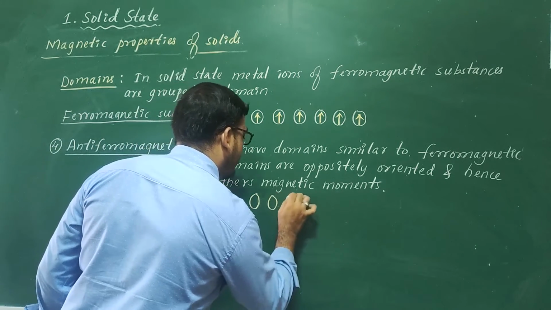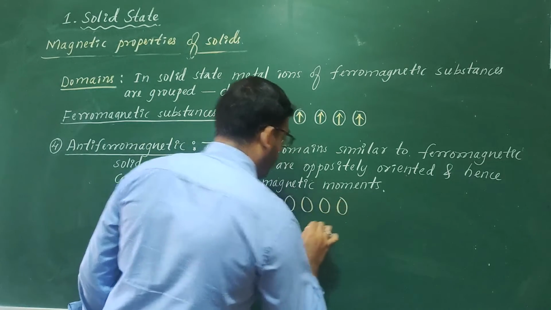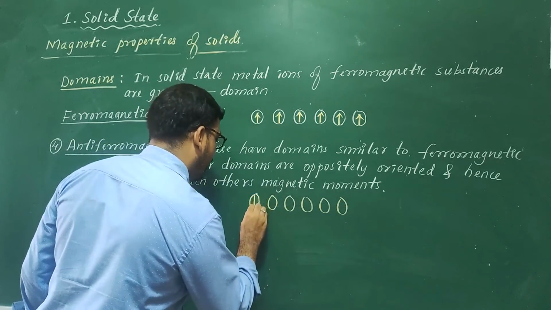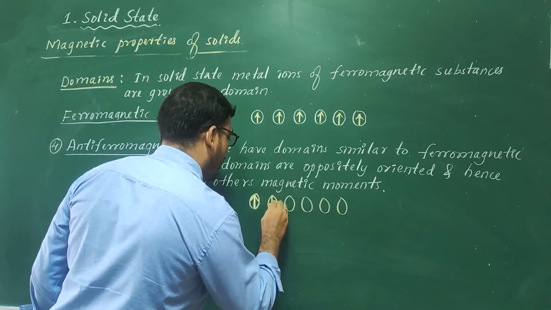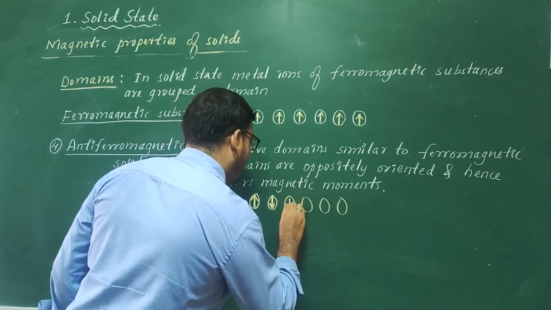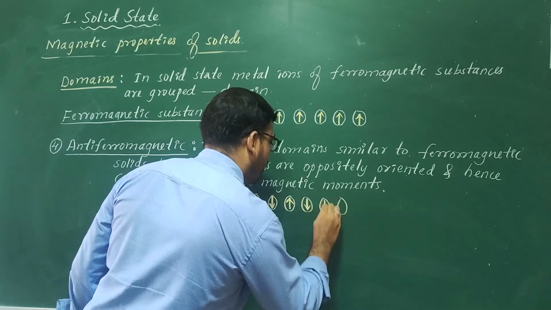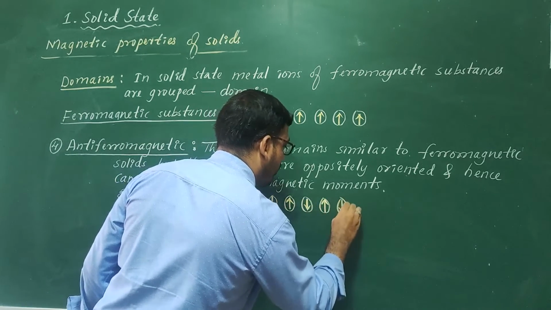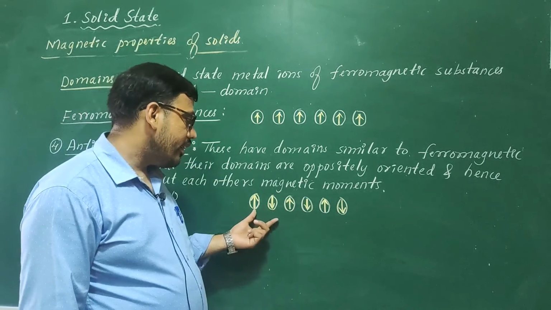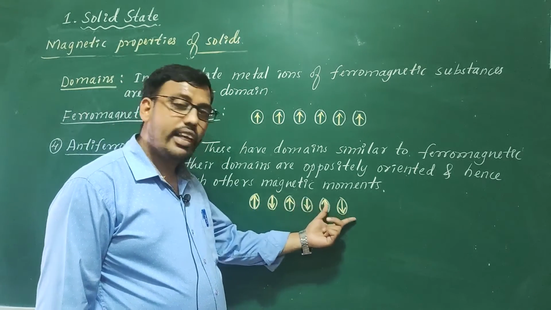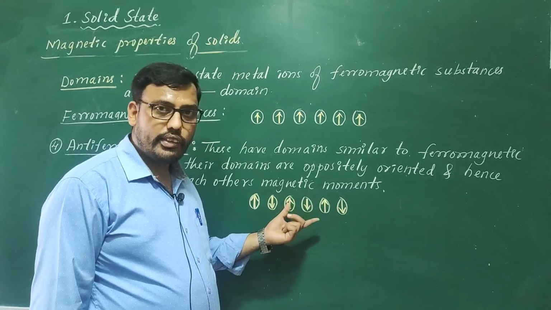This is the arrangement of domains in case of antiferromagnetic substances. See here, domains are aligned in parallel as well as anti-parallel directions, as they are in equal numbers.